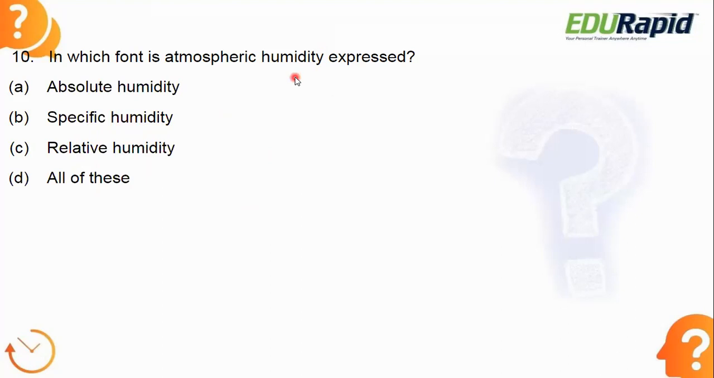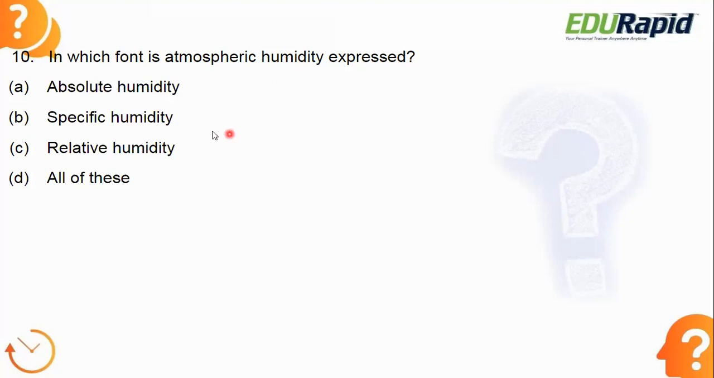What is the answer? You have to participate, guys. Don't worry about whether you give the right answer or wrong answer. Try to participate. Think about it. Then only you can understand which is the correct answer. Atmospheric humidity is expressed in which form?